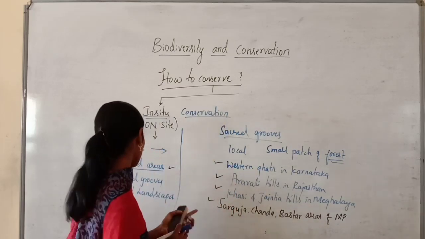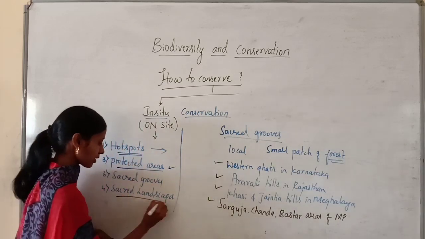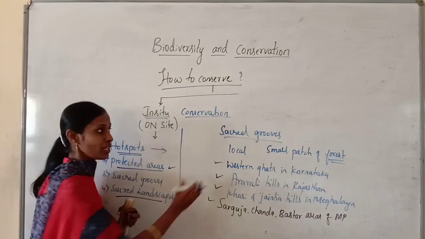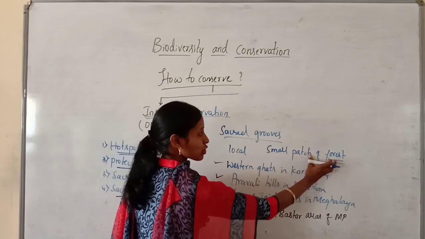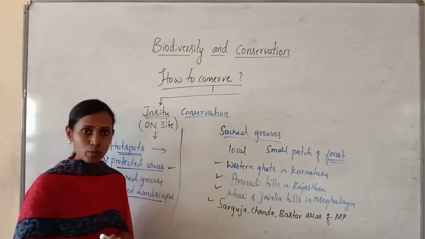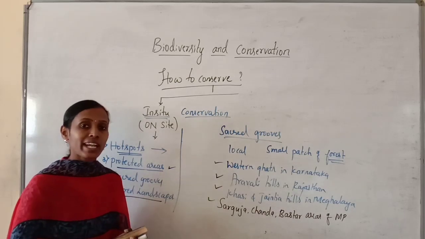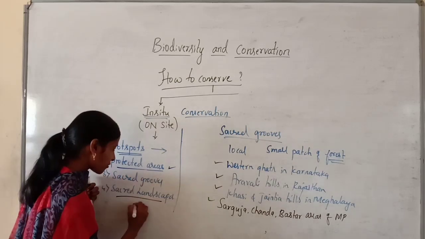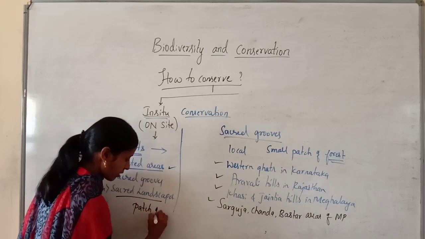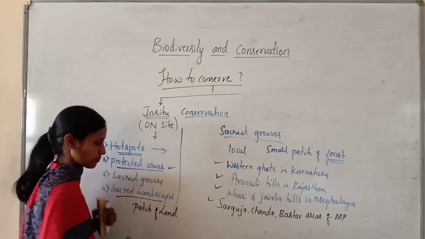Then what is sacred landscape? So it is similar to sacred groves, but here it is a patch of land rather than forest.